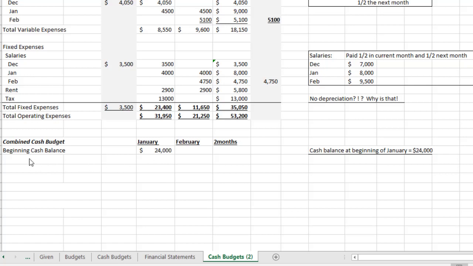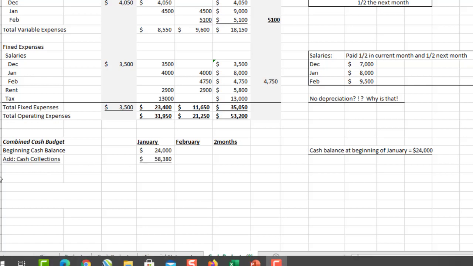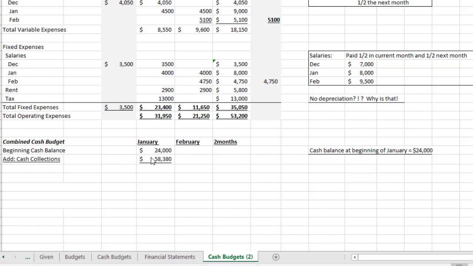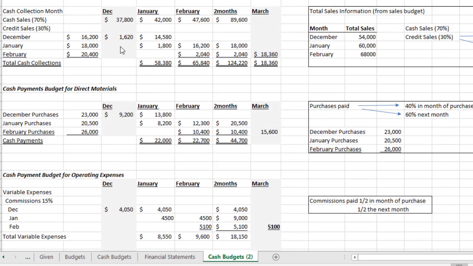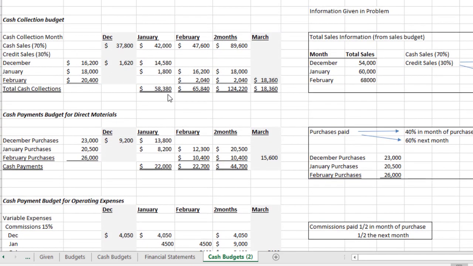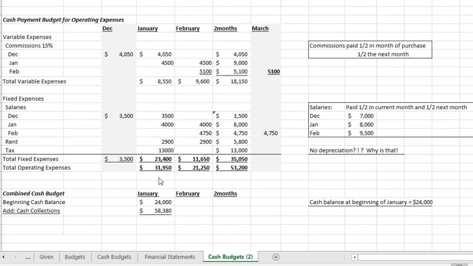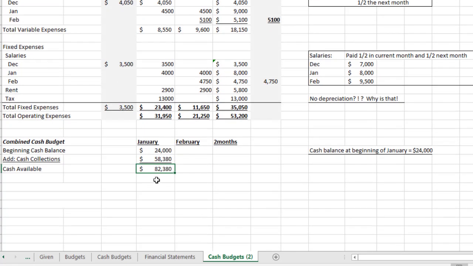So we just put that in. Here's our starting point. Then we say, well, how much cash did we collect? I would say we plan to collect $58,380. I got that straight from the cash collection budget. I drop it here, and then we can see that we expect to have available in January $82,380. That's what we expect to have in cash.